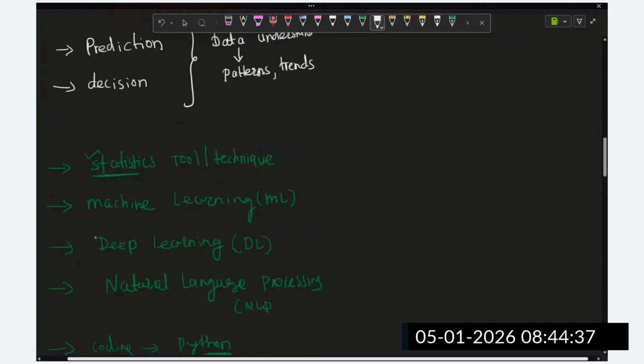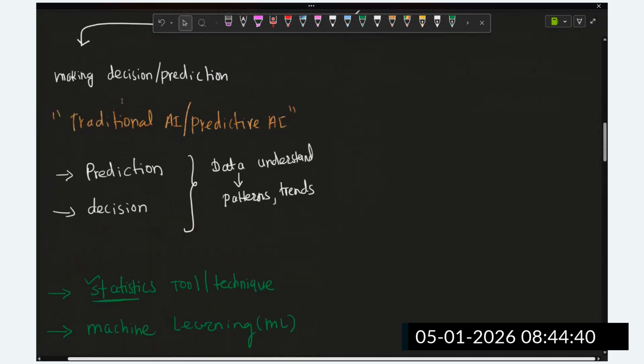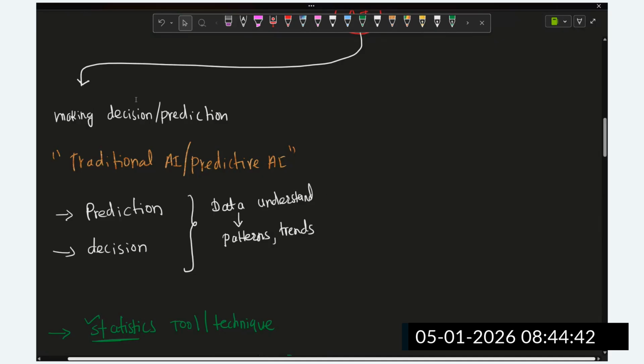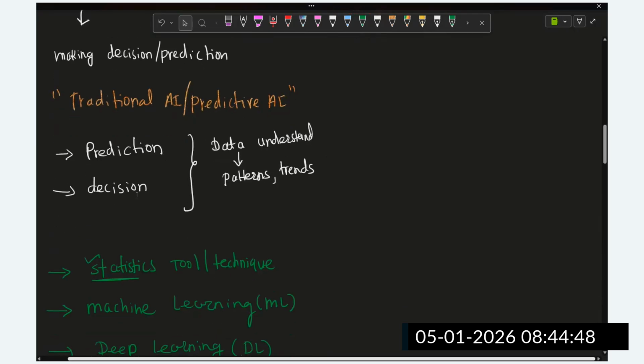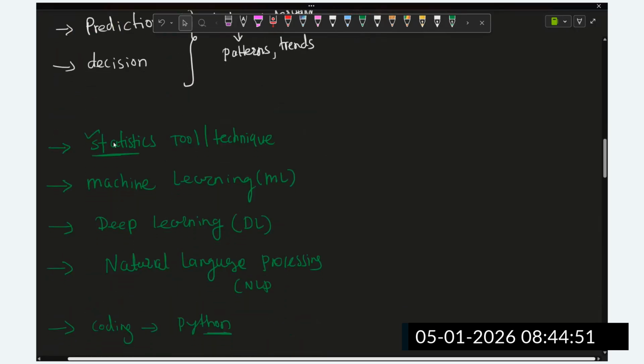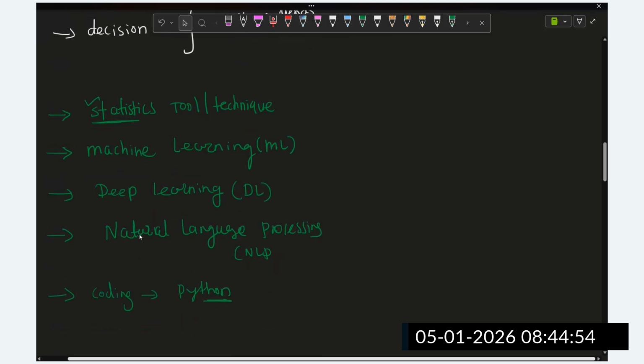This is one branch, guys, a subset of AI, which helps in making decisions and predictions. That is called traditional AI. To make predictions and decisions, we require statistics, machine learning, deep learning, natural language processing, and coding in Python. In deep learning, we are going to understand ANN, RNN, LSTM, the transformer architecture, encoder-decoder architecture, and CNN architecture. In natural language processing I have also given the syllabus: data pre-processing, text representation techniques, and model building.